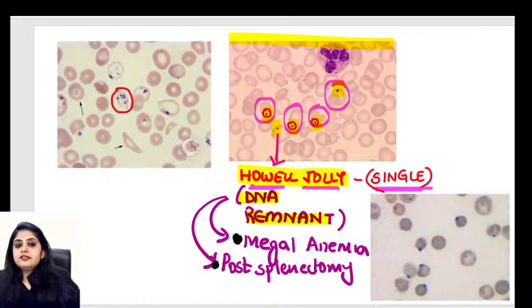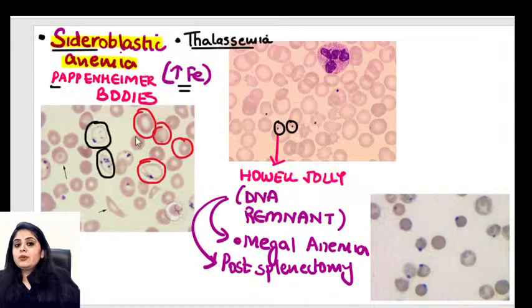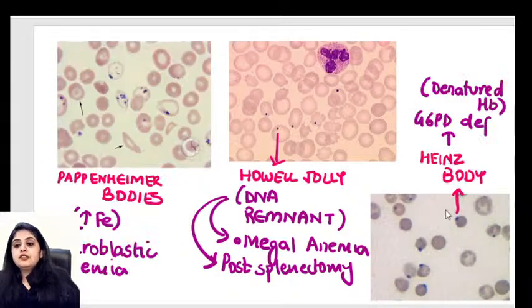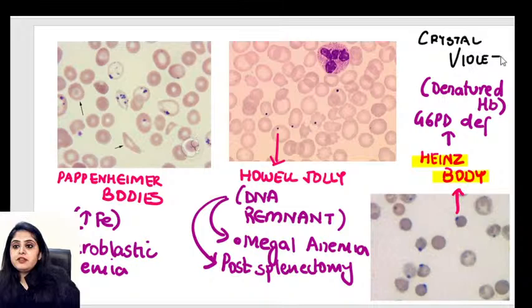So yes, guys, let's repeat. The first one that we've done was Howell-Jolly. The second one that we've done are Pappenheimer bodies. Now let's come to the third and the last one, the different one. Do you remember the different one? What was the stain? Because now I'm going to talk about Heinz bodies. And the stain that I've used for staining Heinz bodies is crystal violet, which is a very famous NEET PG question. Crystal violet for staining Heinz bodies.